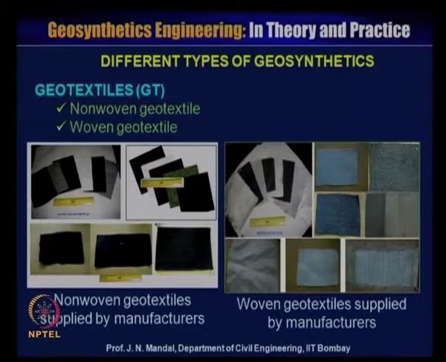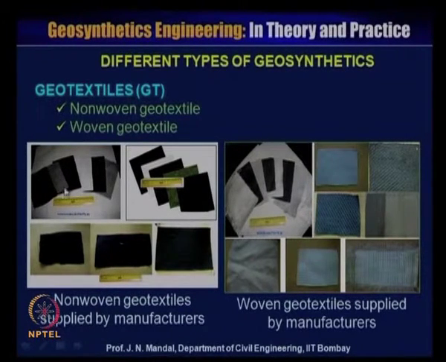Now I will show you the different types of geosynthetic products. First, geotextile. It may be non-woven geotextile or woven geotextile.